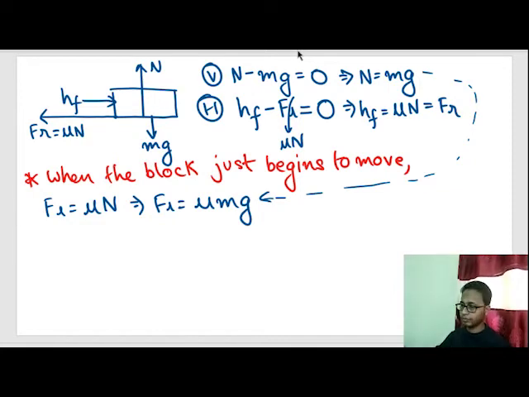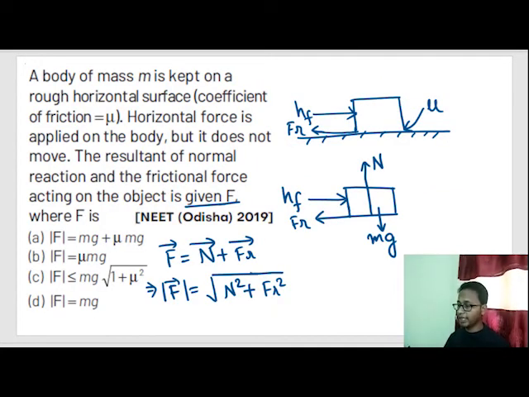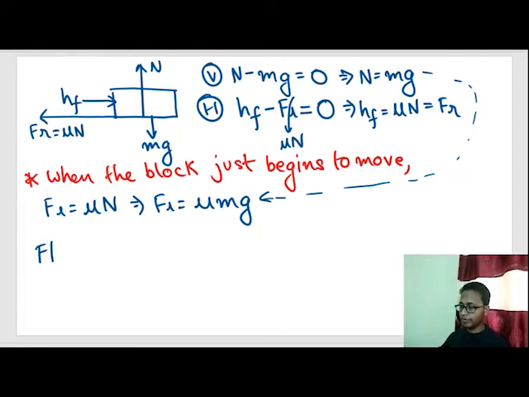Now what was the value of F from the previous slide? The magnitude of F was the square root of N square plus Fr square. So the magnitude of F is equal to N square, which is nothing but mg whole square, plus friction force square, or friction force is nothing but mu mg square.